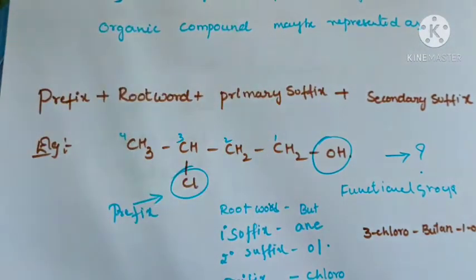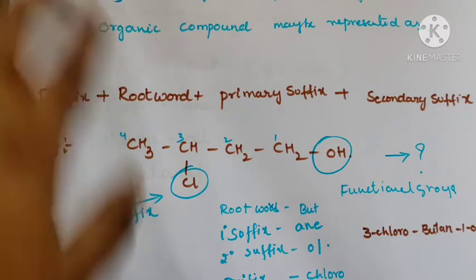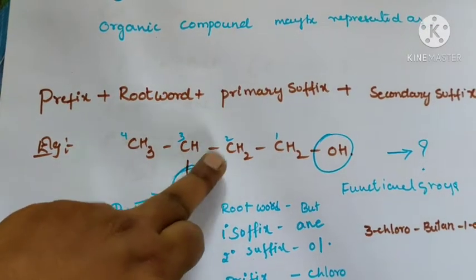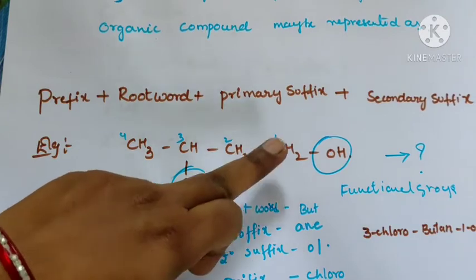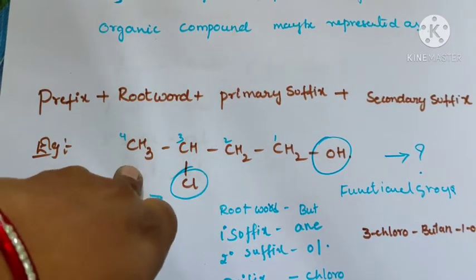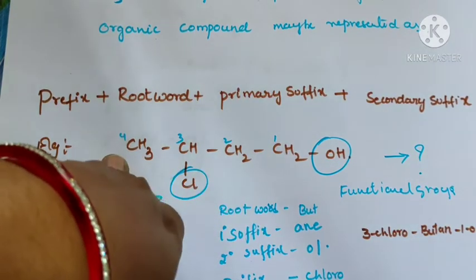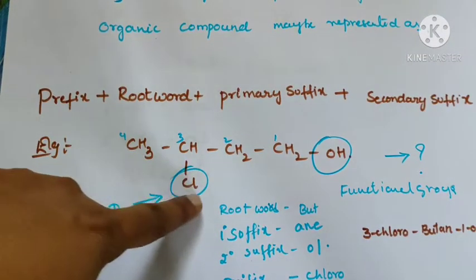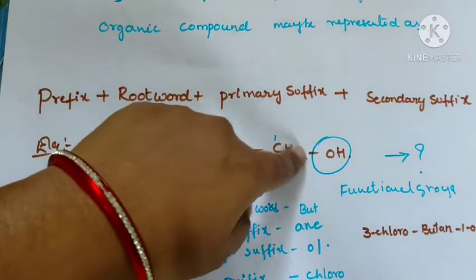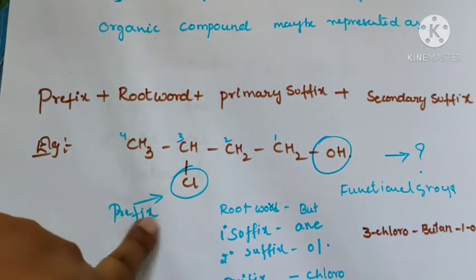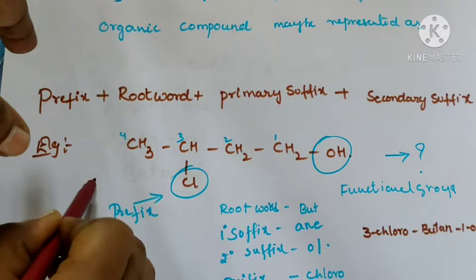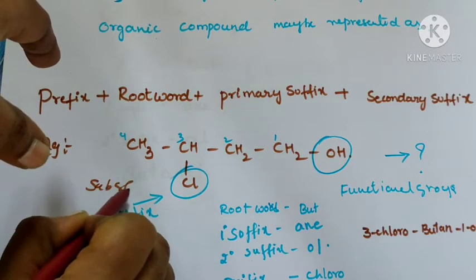This is the example. In this example, the skeleton has 4 carbons, OH is the functional group, and there is chlorine on the third carbon. So OH and Cl are the substituents, and OH is the functional group. The number of carbons is 4, so the root word is but, and the primary suffix is -ane because all single bonds are present.